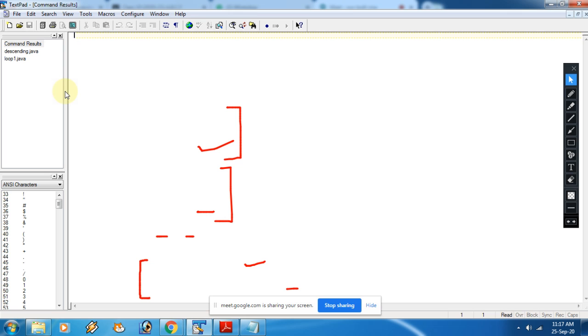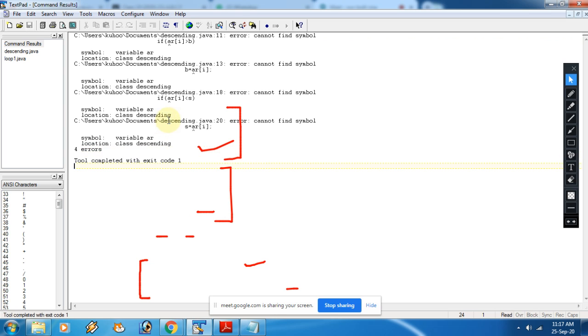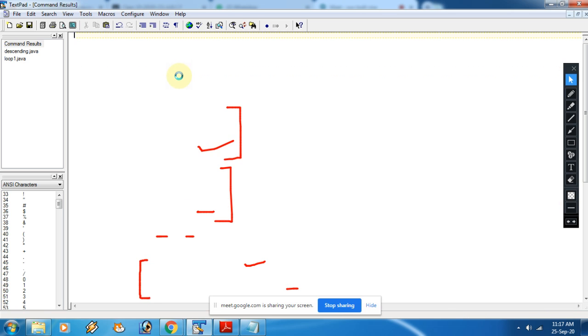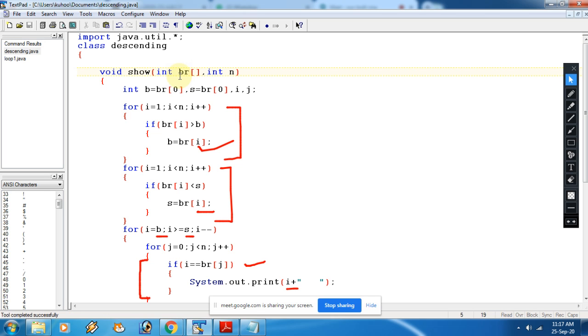Bachcho, now you need to revise everything because the whole thing is coming in the exam. So there are some mistakes. I have used AR here instead of BR. See why I am using BR, because the parameter is BR, not AR. So AR is accessible only inside the main method. Now let me execute this program.